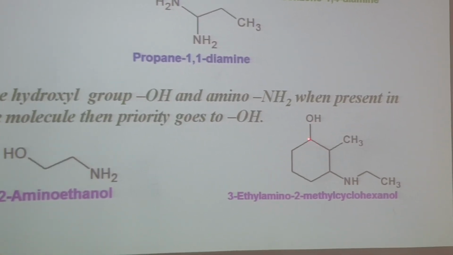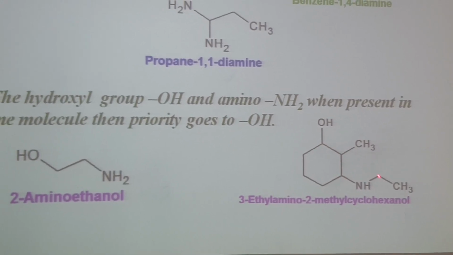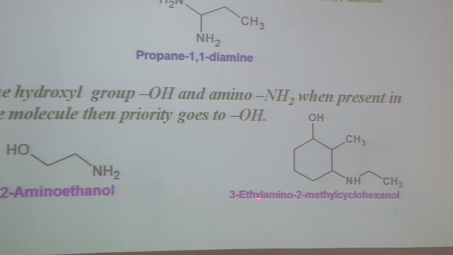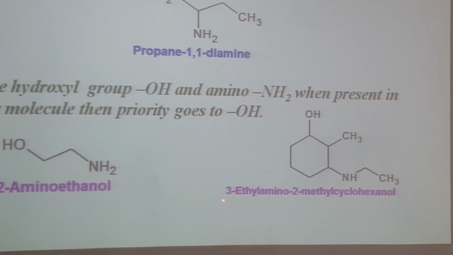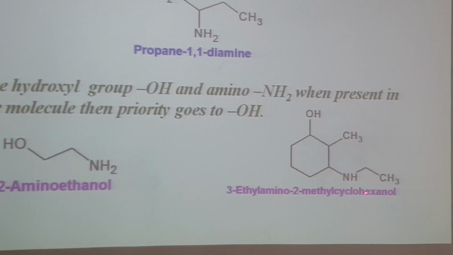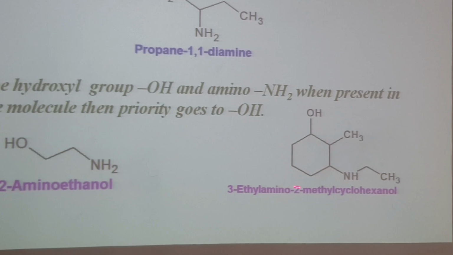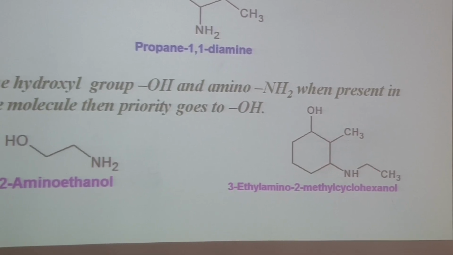Numbering starts from this carbon, 1, 2, 3. At position 3 we have ethylamino. Ethylamino shows that an ethyl group is present with this amino group. So 3-ethylamino-2-methylcyclohexanol. Okay, this is cyclohexanol. At position 2 we have methyl. At position 3 we have ethylamino.